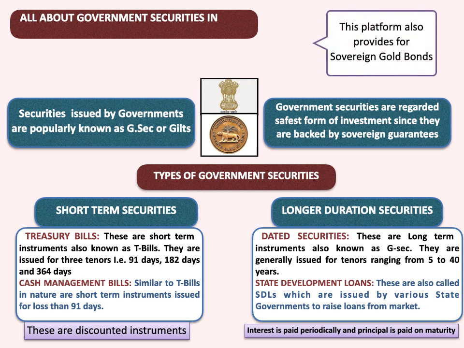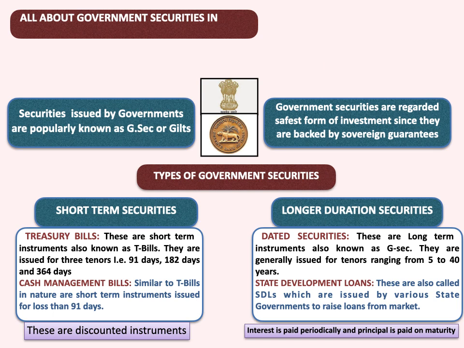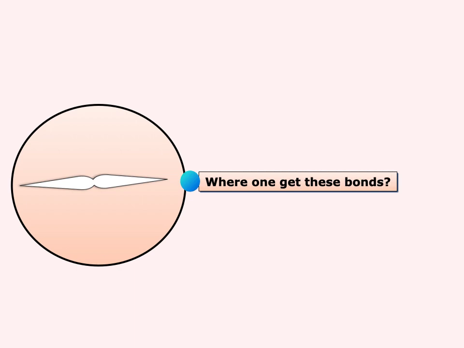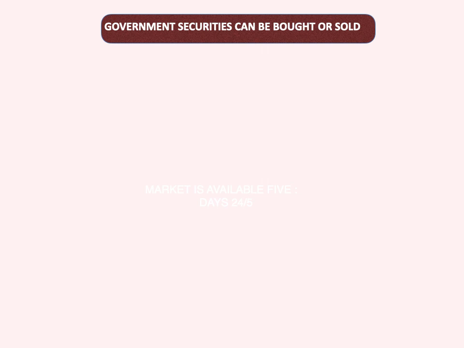This is called a long duration securities. This platform also provides for purchase and sale of the sovereign gold bonds. So it's not only government securities, one can also invest in the sovereign gold bond through this platform. Now the question is, if I am an investor and I want to invest 1 lakh rupees, where can I go and buy these government securities, right?